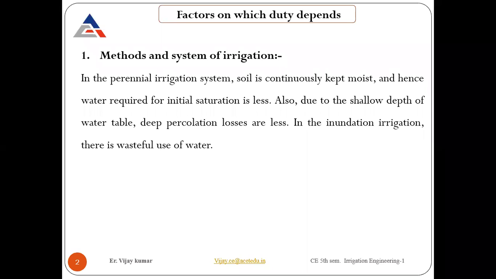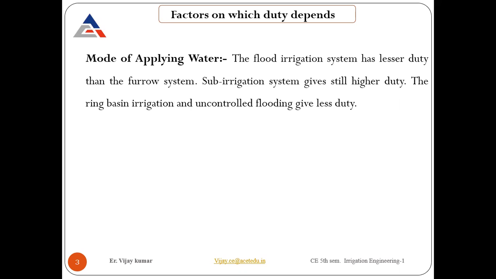But in inundation irrigation, meaning non-perennial, there will be a waste of water. So this is the first thing you need to keep in mind, which depends on the methods and system of irrigation, which kind of system you are adopting for the irrigation work. It is a major factor which is going to affect your duty.